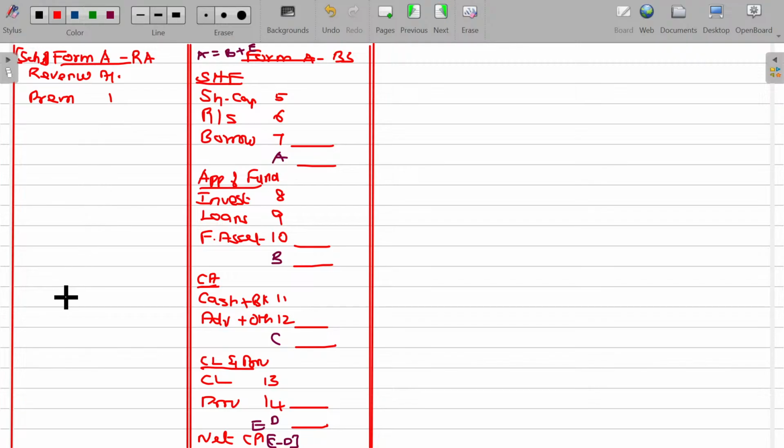And commission, schedule number 2. And operating expenses, schedule number 3. Benefits paid, schedule number 4.